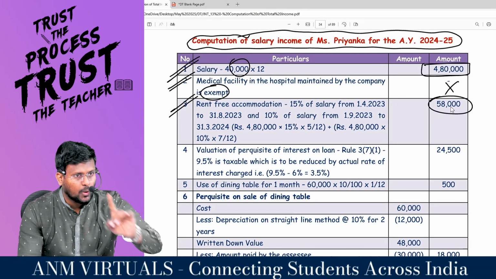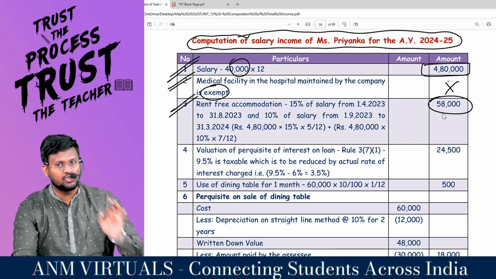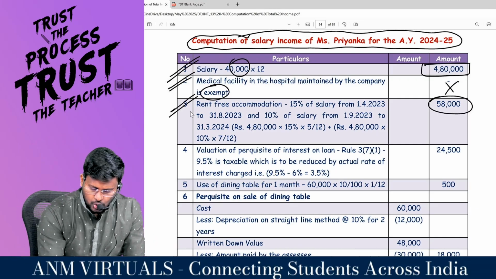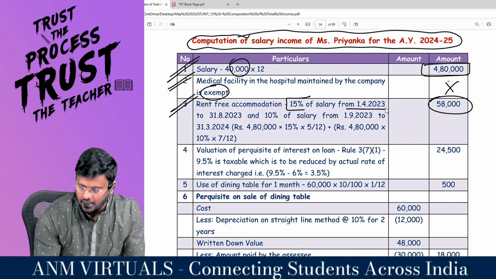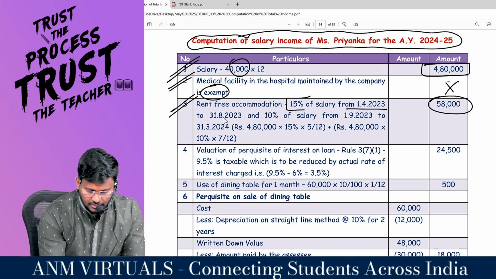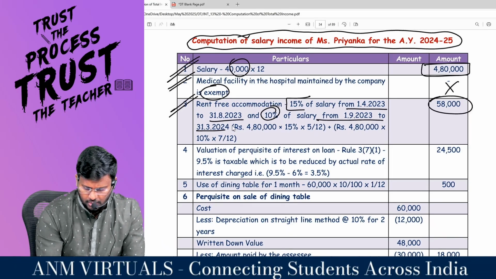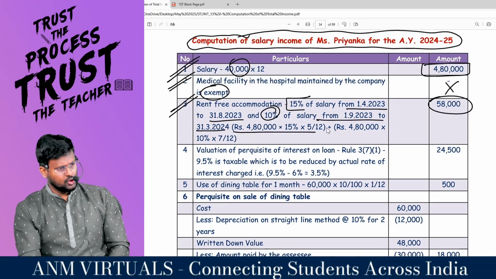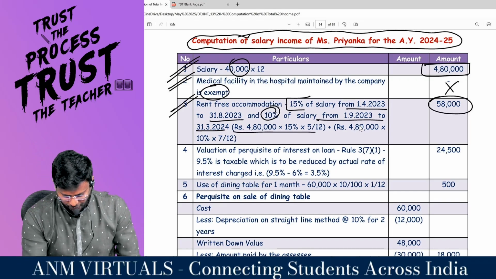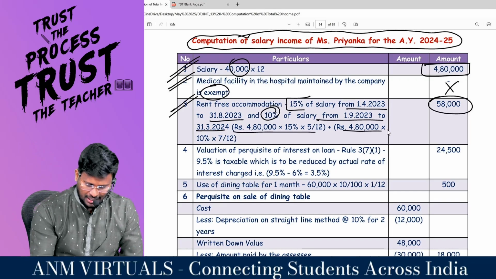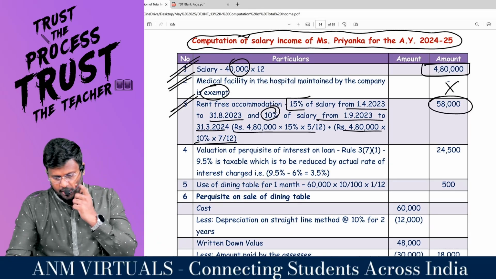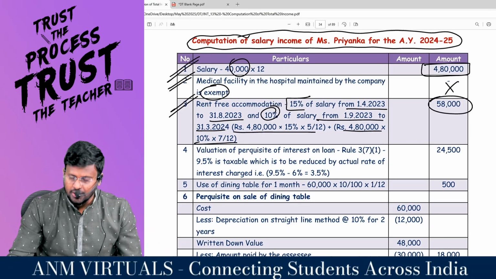Brilliant adjustment. One of the expected adjustments for our January exam. So rent-free accommodation is 15% of salary from 1-4 to 31-8 and 10% of salary from 1-9 to 31-3, which is nothing but 4,80,000 into 15% into 5 by 12 plus 4,80,000 into 10% into 7 by 12. That's it with regard to 58,000.